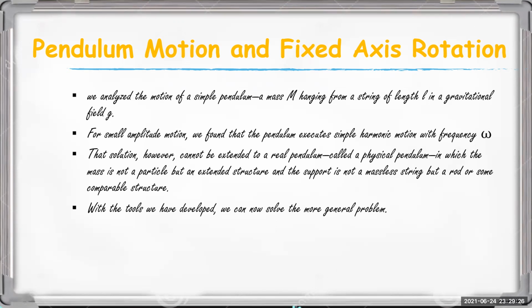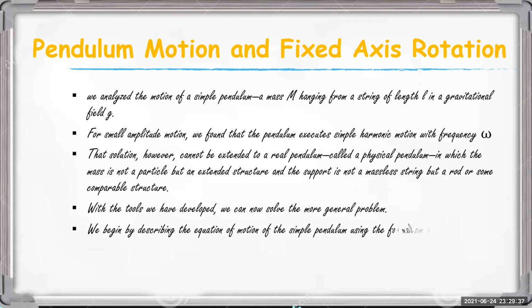A general pendulum can be solved using these tools. So we begin by describing the equation of motion of a simple pendulum using the formalism of fixed axis rotation.